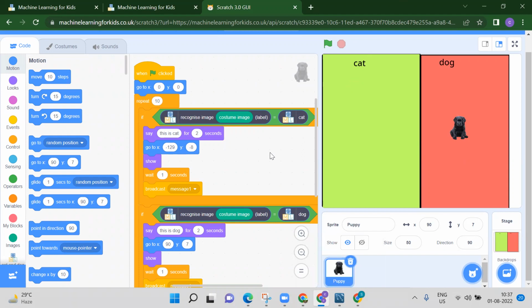Why are we using machine learning? First of all, I will explain what coding is. Why are we using coding? Because nowadays we have lots of devices, like our laptop, our computer, our mobile phones, right?